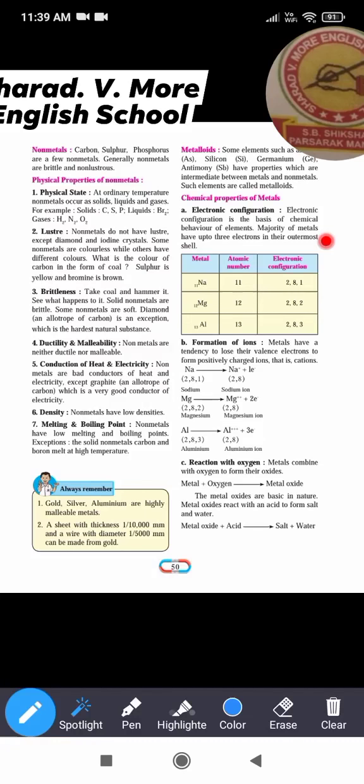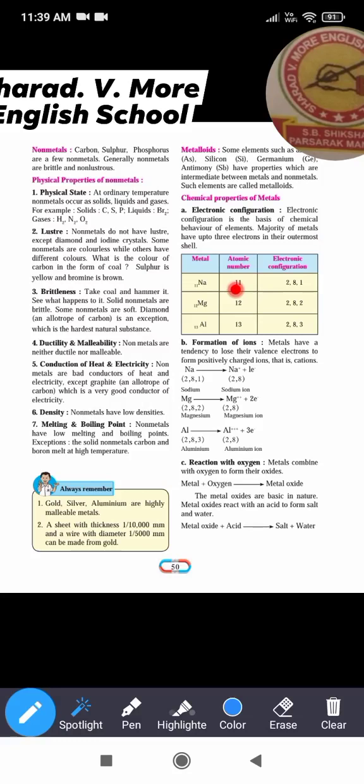It means some metals contain 1 electron in the outermost shell, some metals contain 2 electrons, and some metals contain 3 electrons in the outermost shell. Now understood the meaning of this sentence.